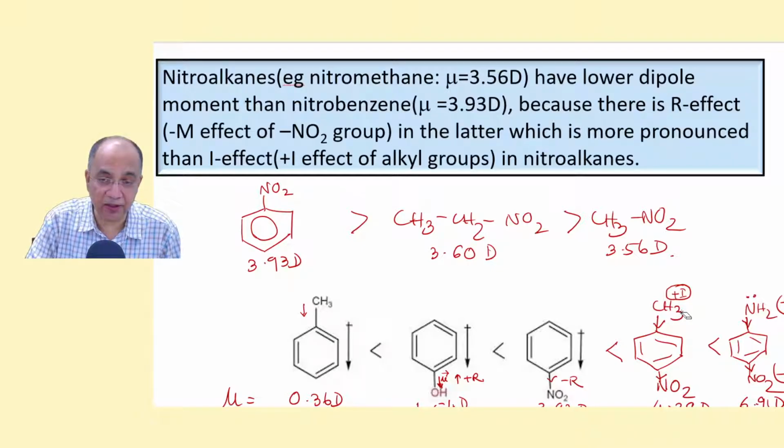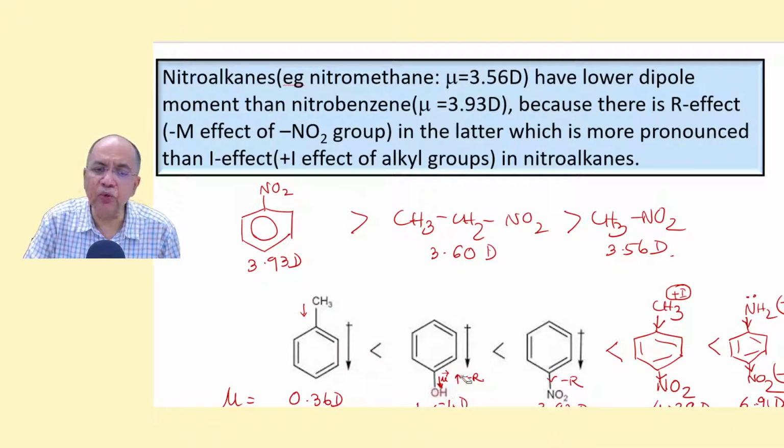The plus I effect is also in the same direction, so the polarity is still increased. Compared to 3.93, it is 4.39. And if there is an amino group at the para position, then because of the R effect, plus R effect, and minus M effect of nitro plus R effect of amino, they are working in the same direction. As a result, the dipole moment is 6.91.